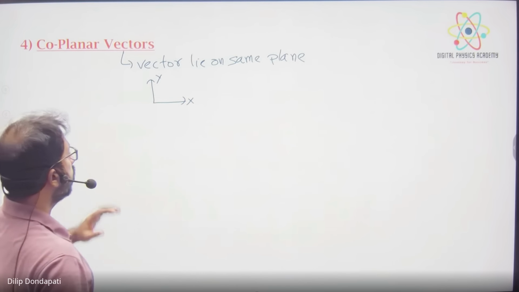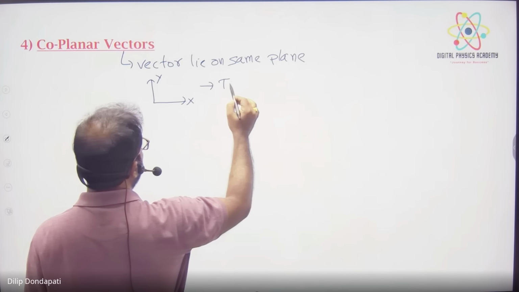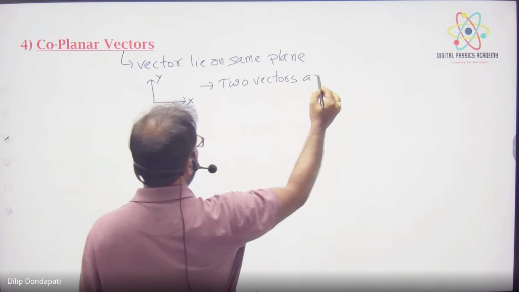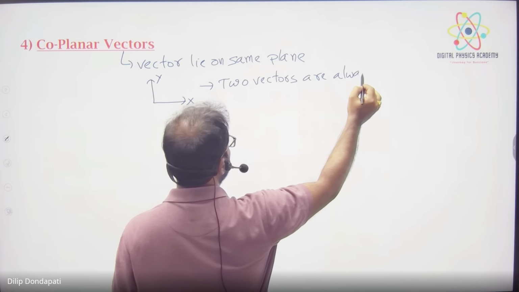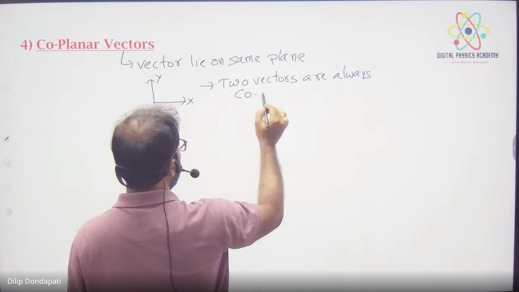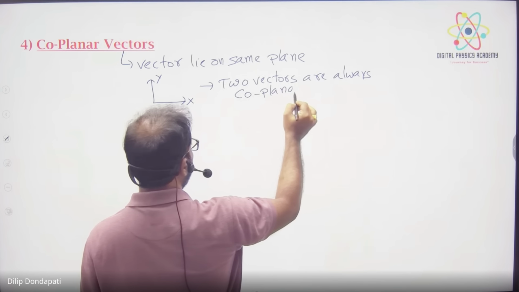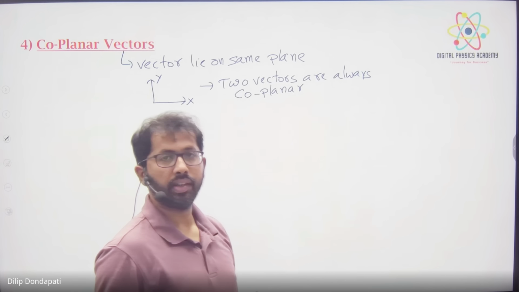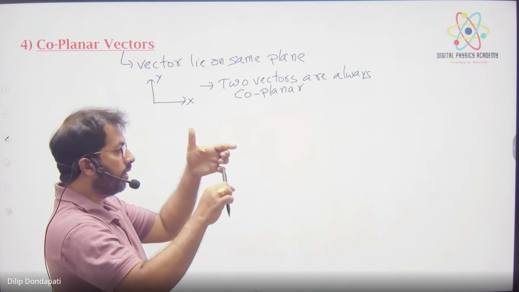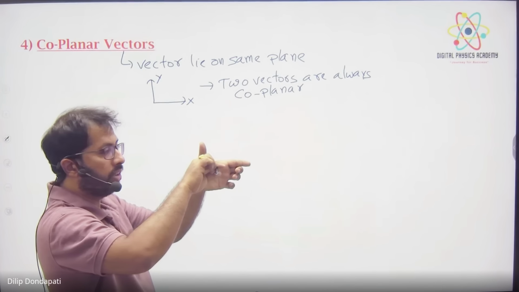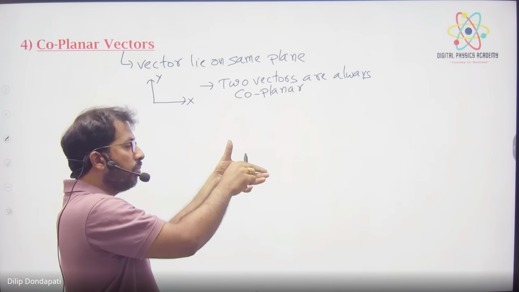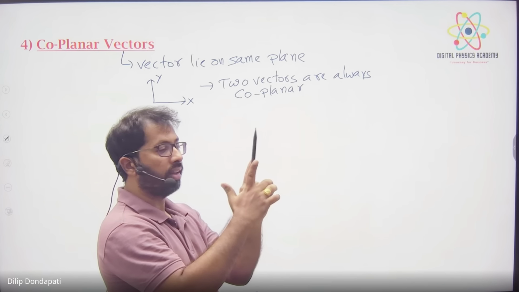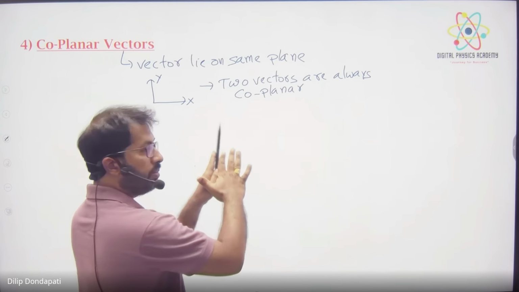Two vectors are always coplanar. But can three vectors be coplanar? Three vectors can be like this, like this, like this, and one in the z-axis. So these two lie on the plane, but this one does not lie on the plane. But if all three vectors are like this, then all three are lying in the same plane.